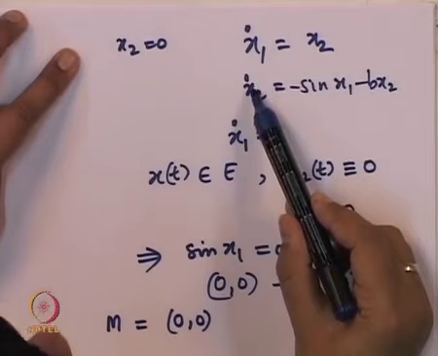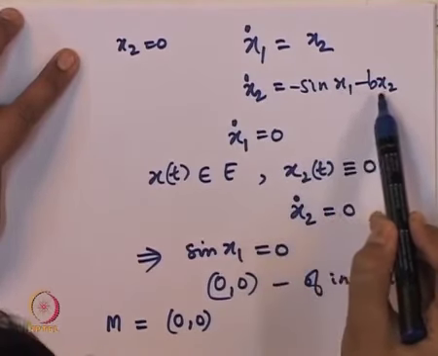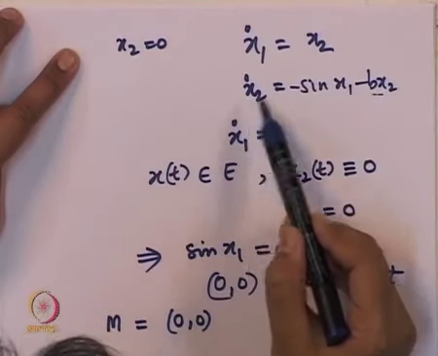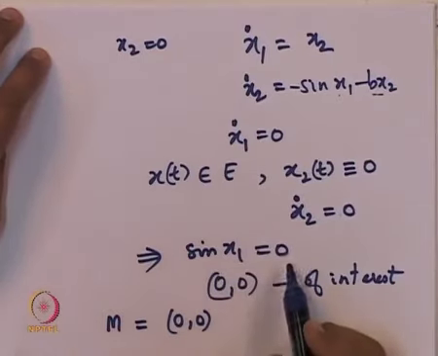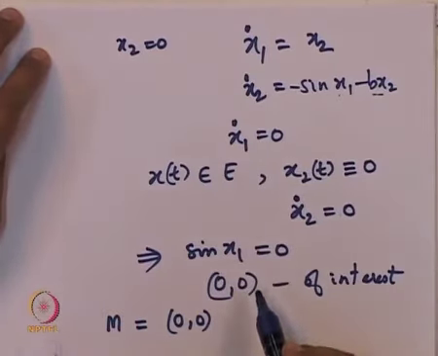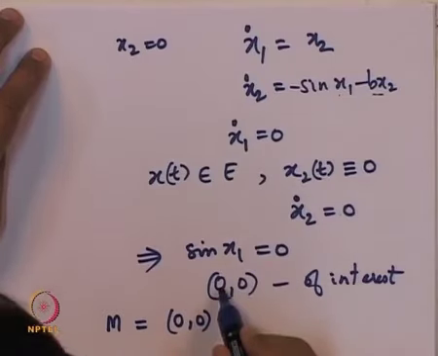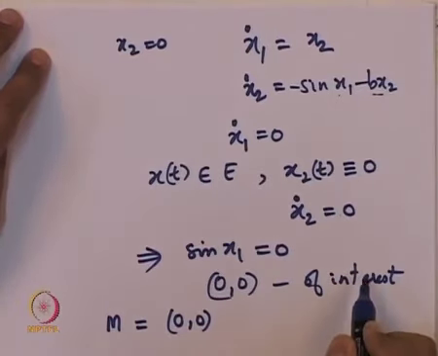When we substituted that back here, we got sine of x1 also equal to 0. This term was already 0, this term we now got equal to 0, because of which we obtained that sine of x1 equal to 0, and which means that this can happen at the point pi comma 0 also. The first component equal to 0 is the one of interest, which is the vertically down position.